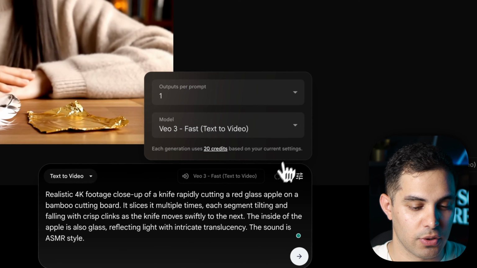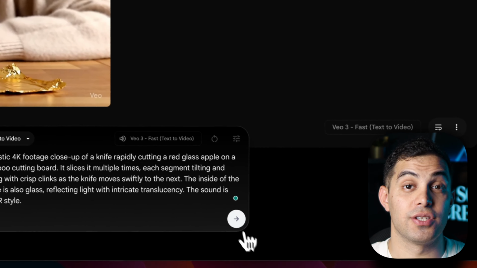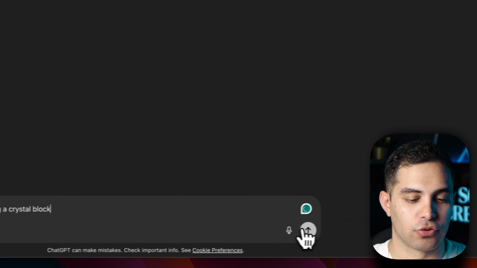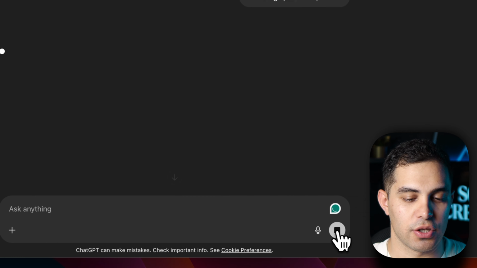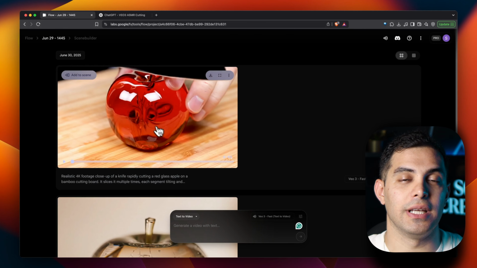Also, always set this one to generate one output, because even at 20 credits, you wanna make sure your prompt is dialed in. Now, while this is generating, and it usually takes about 1 to 2 minutes, let me show you some other variations you can try with the custom GPT. You can ask for things like cutting through a glass watermelon, slicing a crystal block, or even breaking apart a soap cube. The GPT understands the ASMR format and will automatically include all the technical details.